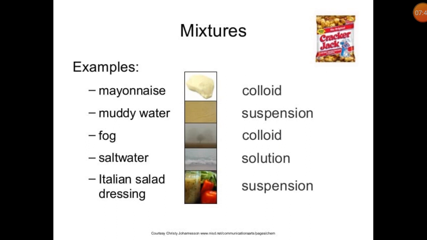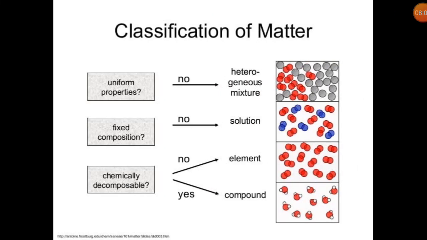Now the examples of mixtures. Milk is a colloid. Muddy water is a suspension, as we already discussed. Fog is a colloid, that is a heterogeneous mixture. Salt water is a solution, a homogeneous mixture, and you can discuss many more examples.